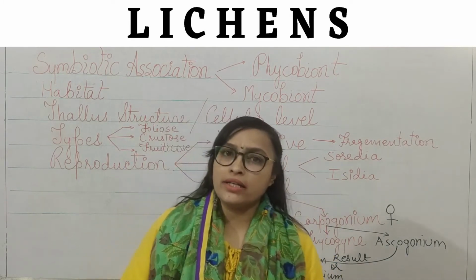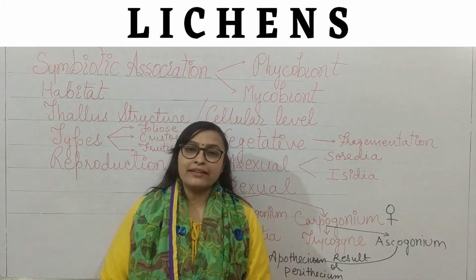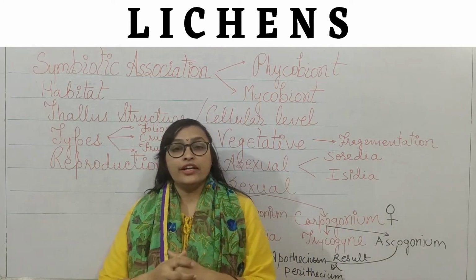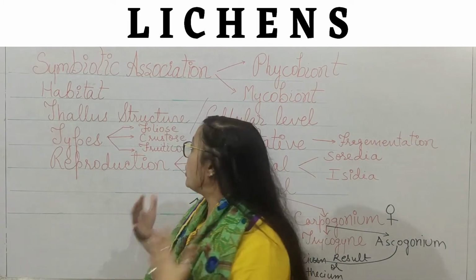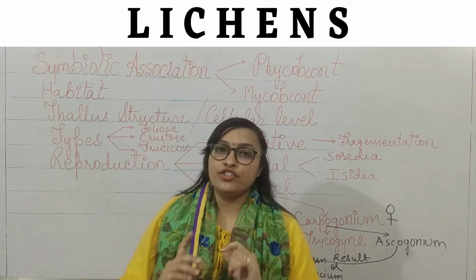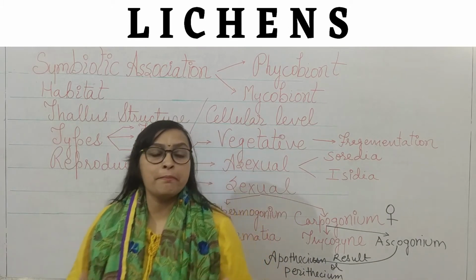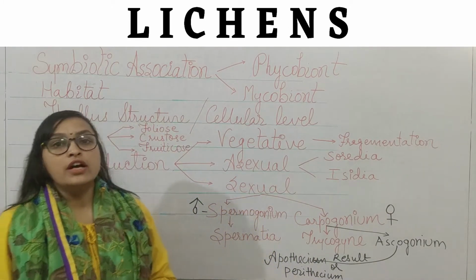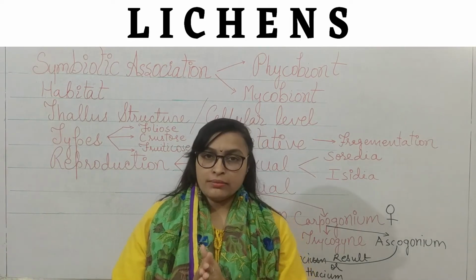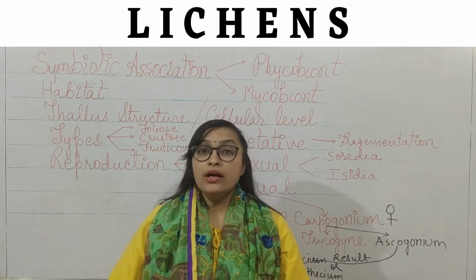What are these organisms? Can you describe these organisms? Yes, I think you have already heard of lichen as a symbiotic association of algae and fungi. These are dual organisms. In this association, both partners benefit.